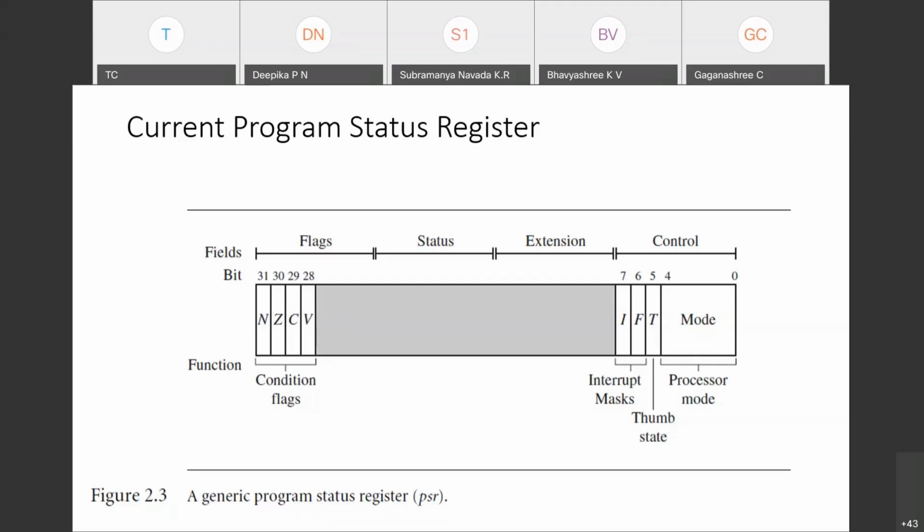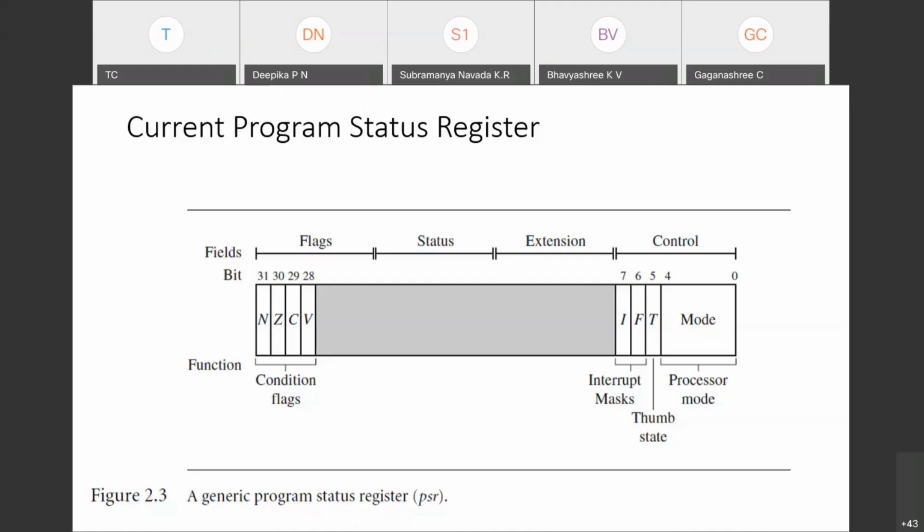You can observe status and extensions are almost shaded. You can observe one more point, that this is a 32-bit register, starting with the 0th bit. On the left side you can see 0, 1, 2, 3, 4, 5, 6, 7, then all are shaded, then 28, 29, 30, 31. Observe, two important things are visible and two important things are not. Status and extensions are not visible, and they become visible as per the program. We will see how the processor is working.